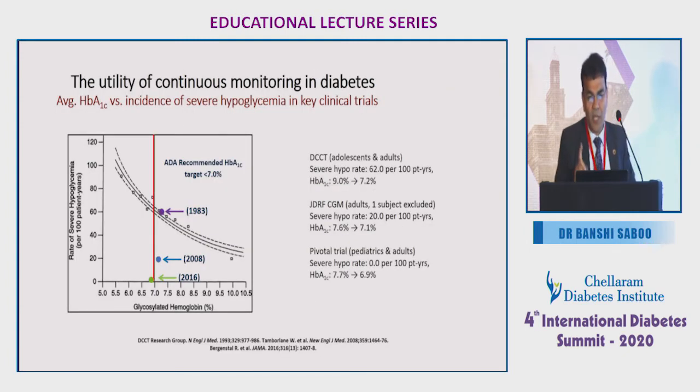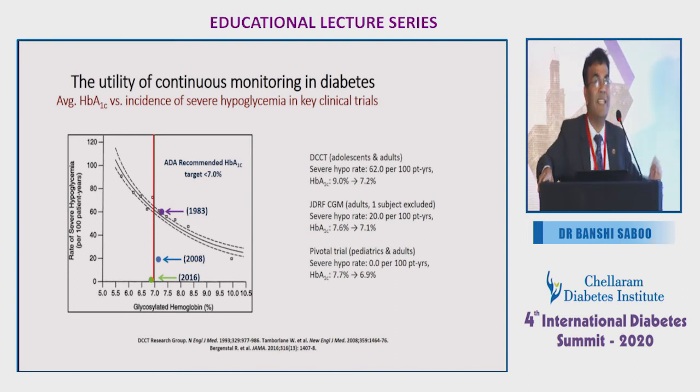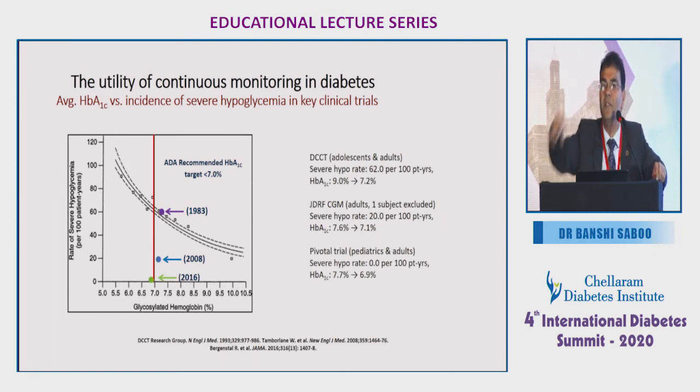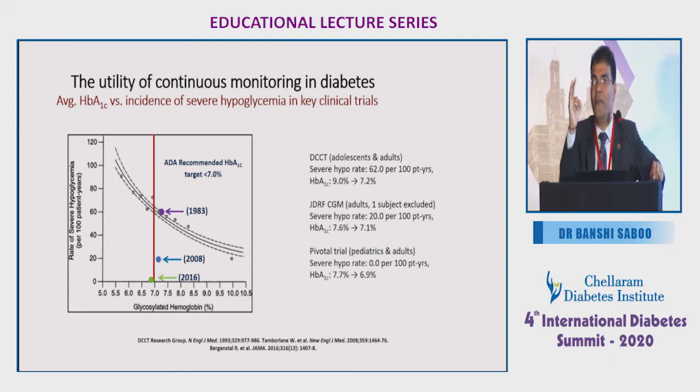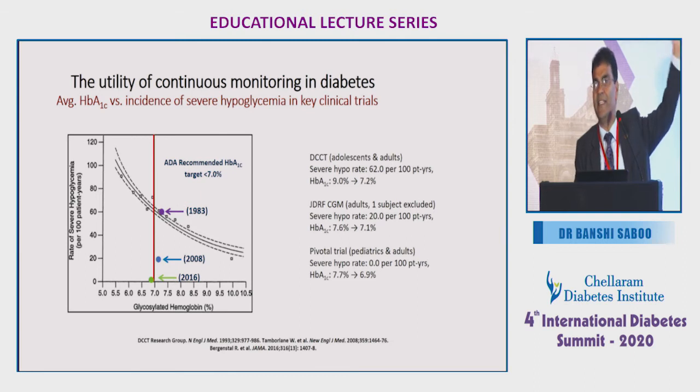While in 2008, there is the JDRF CGM trial, in adults, where type 1 subjects were excluded. The severe hypo rate was 20 per 100 patients. It means from 7.6 they could get to 7.1, and the rate of hypoglycemia was 20%. In the recent pivotal trial, in pediatric and adult type 1, the severe hypo rate was 0%. So it means with continuous glucose monitoring, you can achieve the target HbA1c. In 1983, the same patients who were achieving a target HbA1c of less than 7 were getting hypoglycemia at 60%.